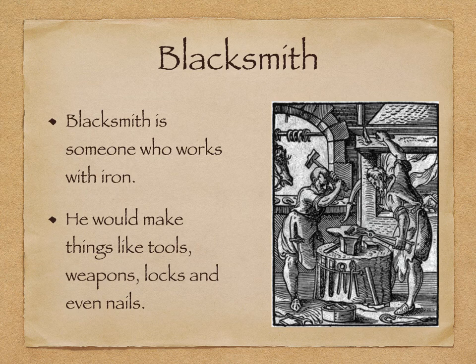So a blacksmith is someone who works with iron. So he would make things like tools, weapons, locks, even stuff like nails. They would be crucial to a village. If you needed a plough repaired, if you needed even nails, everything was made there. You couldn't go into the shop and buy some nails, or there weren't some nails lying around. Everything was made by the blacksmith.